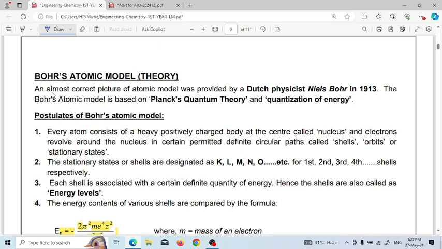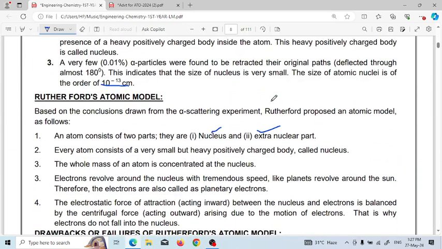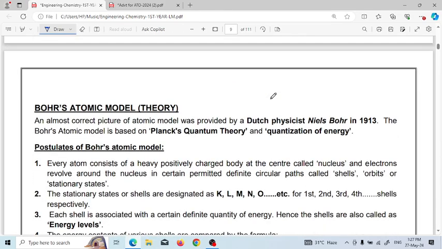Next, this is the end of the Rutherford model. Next is Bohr's atomic model theory. An almost correct picture of the atomic model was provided by the Dutch physicist Niels Bohr in 1913, and the Rutherford model was given in 1911. After 2 years, Niels Bohr proposed an atomic model, and this atomic model is based on Planck's quantum theory or quantization of energy.